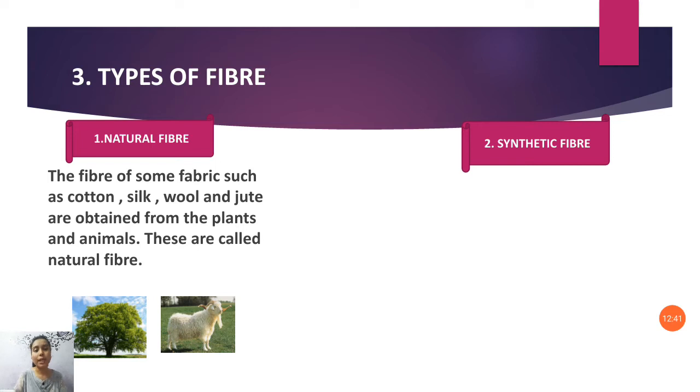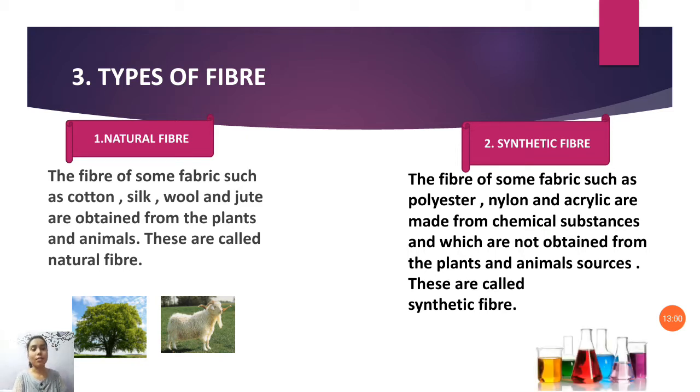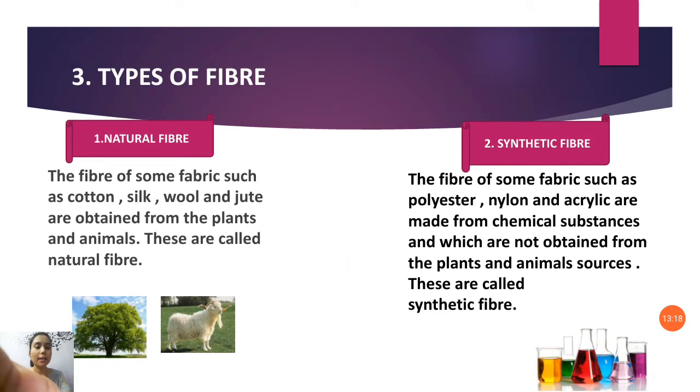Next is synthetic fiber. Synthetic fibers are the fibers of fabrics such as polyester, nylon and acrylic, which are made from chemical substances and are not obtained from plant and animal sources. These are called synthetic fibers. Synthetic fibers are artificial fibers, human-made fibers made by chemicals.